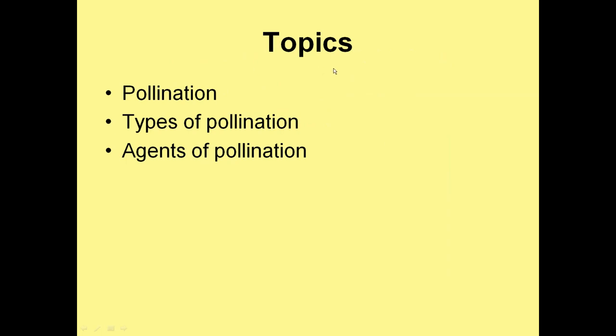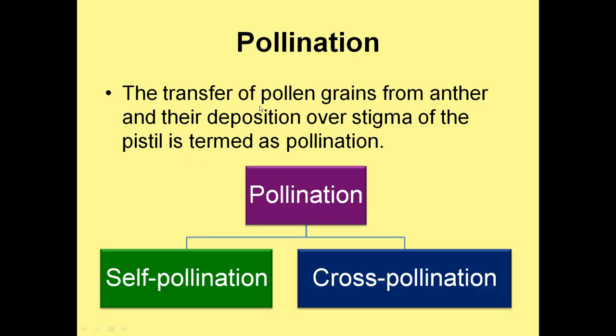Topics which are being covered in this tutorial are pollination, types of pollination, and finally the agents of pollination. What is pollination? The process of transfer of pollen grains from the anther and their deposition over the stigma of the pistil for the process of fertilization is referred to as pollination. Basically, pollination is of two types, self-pollination and cross-pollination.